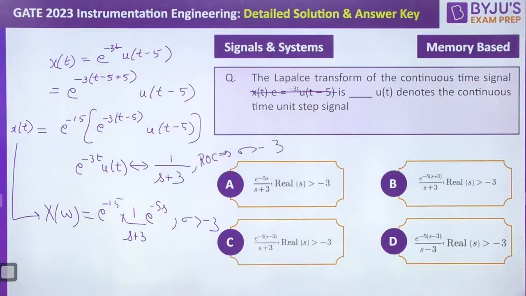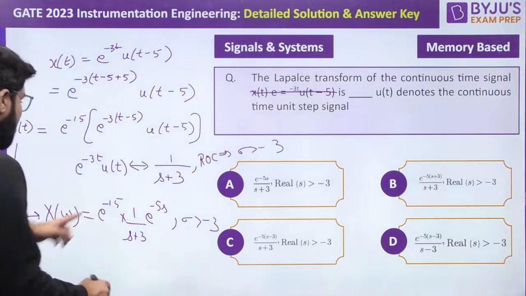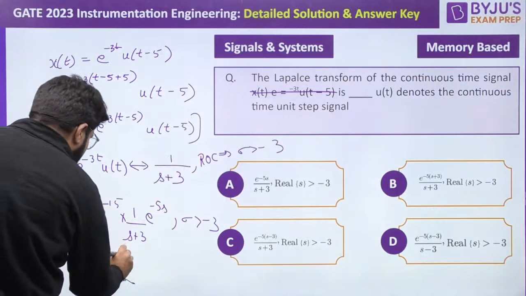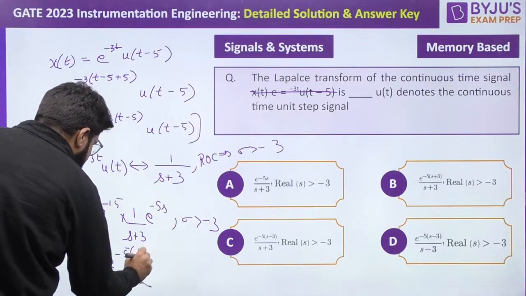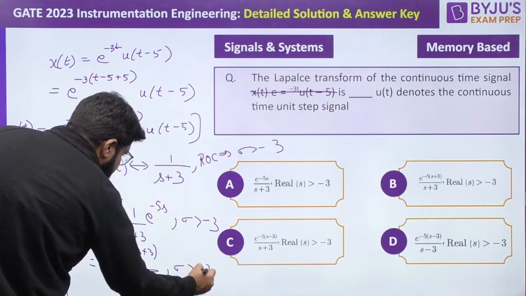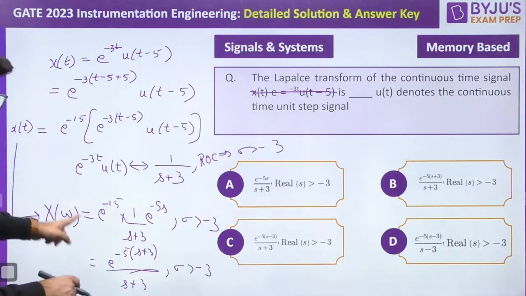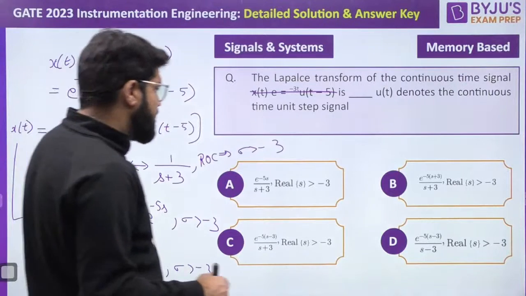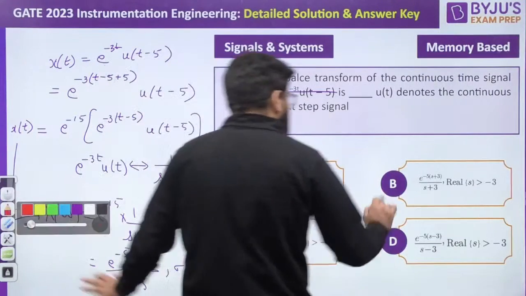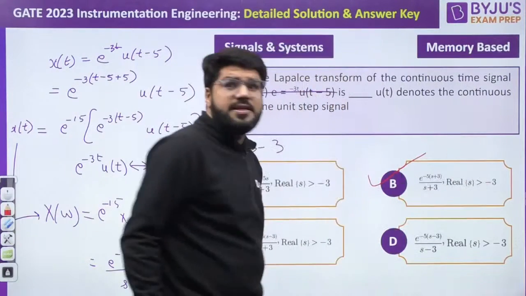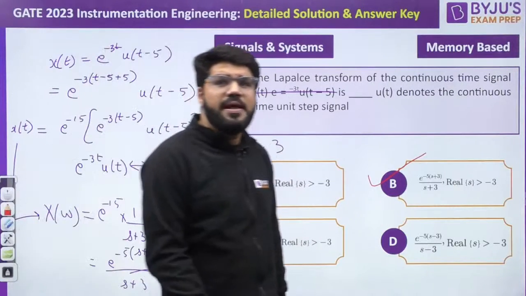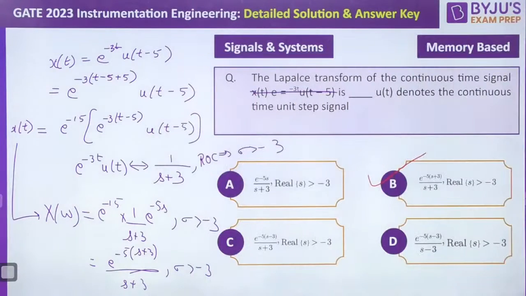So what is my answer then? The s plus 3 has come. Okay, e power, if I combine them, minus 5 is common in all, so taking minus 5, it should be s plus 3. So e power minus 15 means minus 5 into plus 3: e power minus 5(s plus 3) upon s plus 3, sigma greater than minus 3. The correct answer has to be B. Everybody, the correct answer is B. Ashish, Sona, Rityaksha all say the correct answer is B. Great, the correct answer is B.